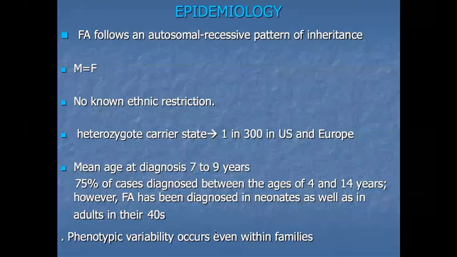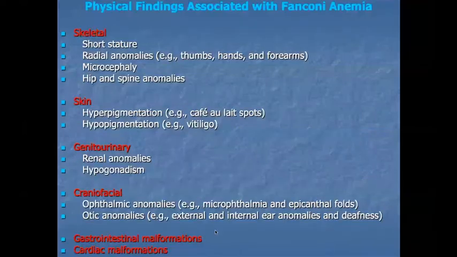What are the physical findings in Fanconi anemia? The physical findings in Fanconi anemia patients are skeletal abnormalities, short stature, radial anomalies like thumb, hand, and forearm, microcephaly, hip and spine anomalies, the skin changes like hyper and hypopigmentation, genitourinary abnormalities like renal anomalies and hypogonadism.